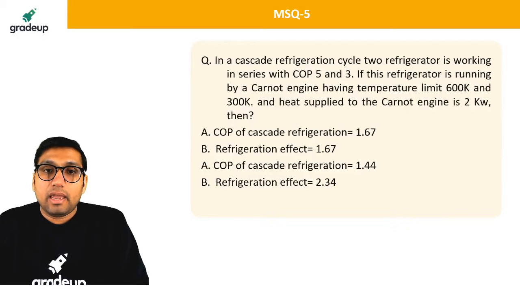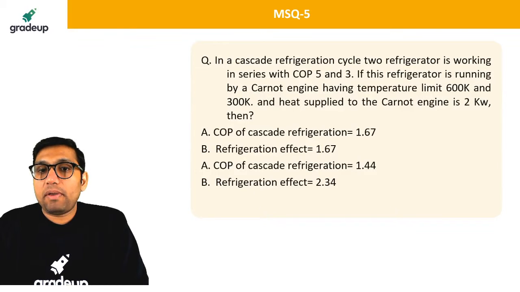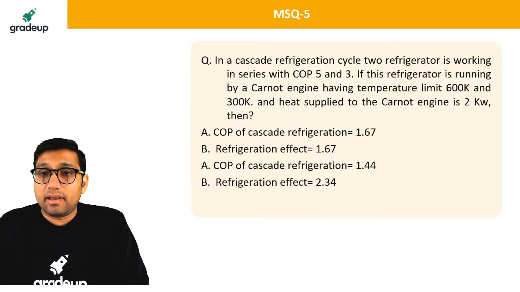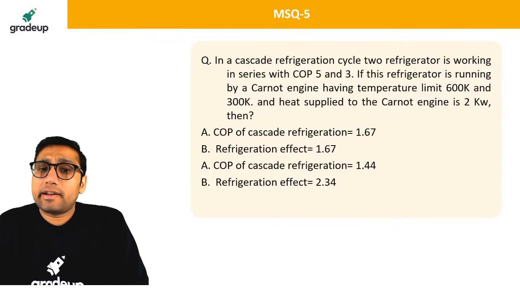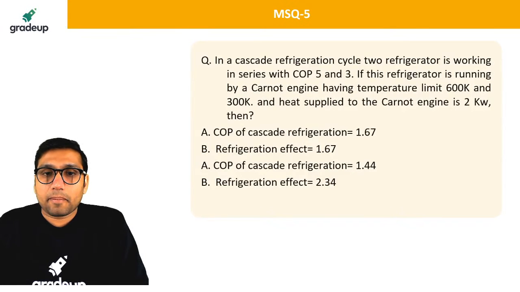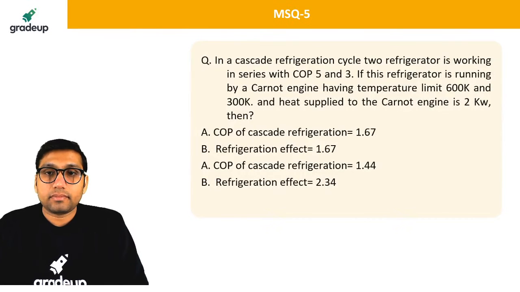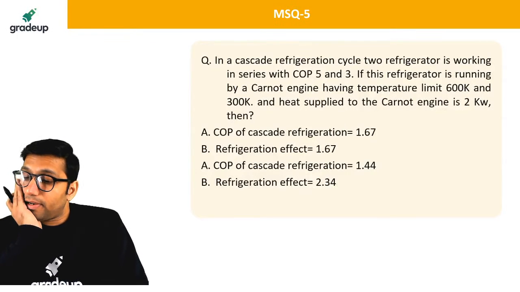Next question. In a cascade refrigeration cycle, two refrigerators are working in series with COP 5 and 3. If this is run by a Carnot engine having temperature limits 600 Kelvin and 300 Kelvin, and heat supply to the Carnot engine is 2 kilowatt, then: COP of cascade refrigeration is 1.67; refrigeration effect is 1.67; COP of cascade refrigeration is 1.4; or refrigeration effect is 2.34. What will be the answer for this question? Hurry up guys, come on, tell me quickly.